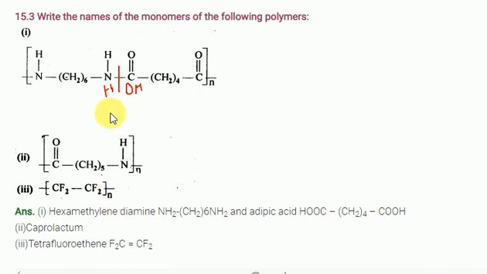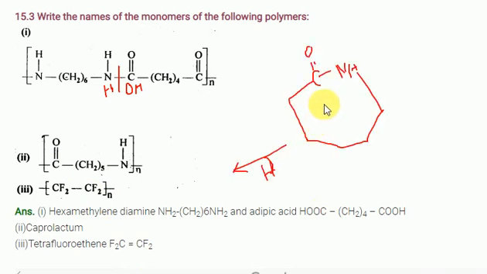Next one, this is given as caprolactam, no? What is caprolactam? Just look at this, caprolactam has a 7-member ring. C double bond O, and NH is there; this is an amide group. Here the 7-member ring has a total of 6 carbons. Just consider (CH2)5 CO NH only. This is nothing but caprolactam.